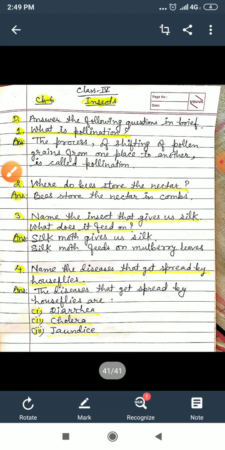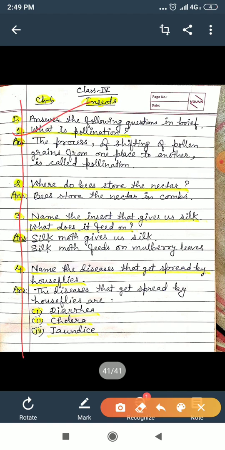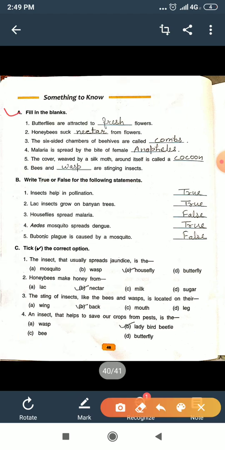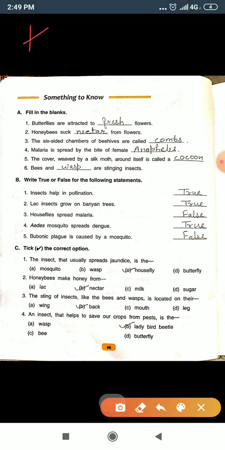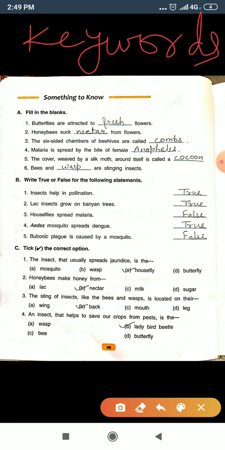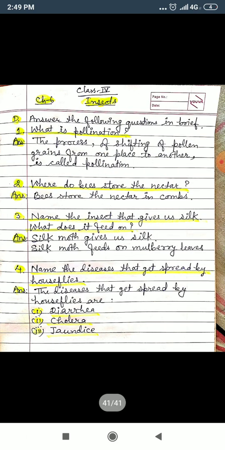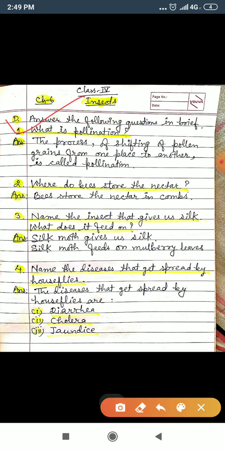Now I hope you can write the question answers of all of exercise D. So these are the question answers of exercise D, and exercise A, B and C. You will start from the keywords. First of all you will write the chapter name, then you will write the keywords, and after the keywords you will write exercise A, then exercise B, then exercise C, and then exercise D. So in this sequence you will do the question answers.